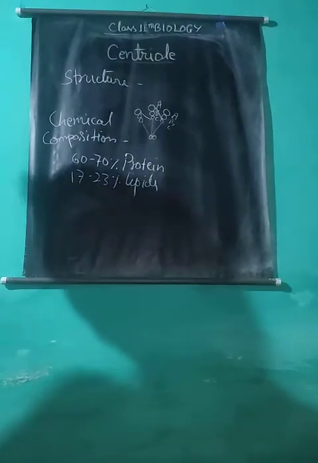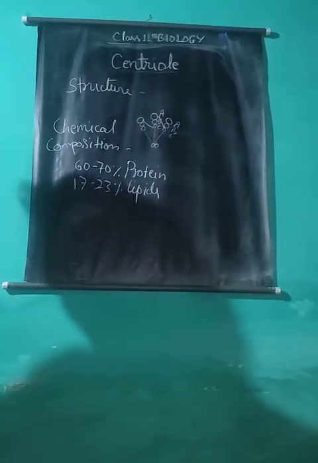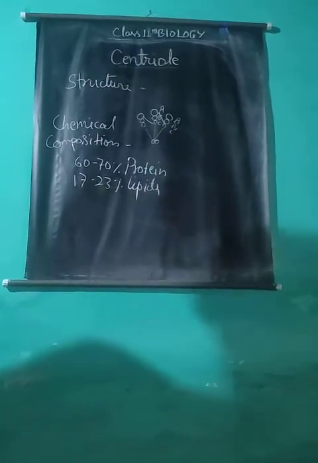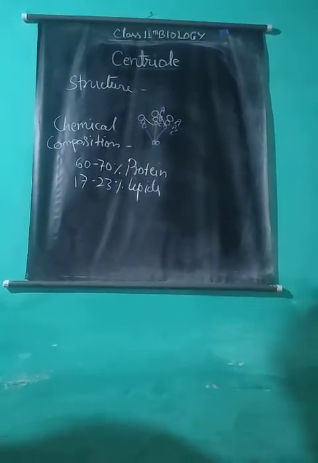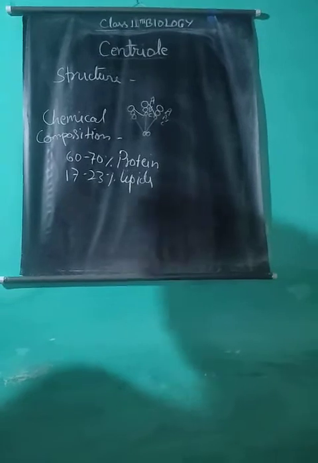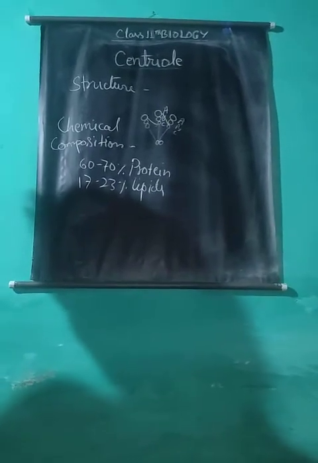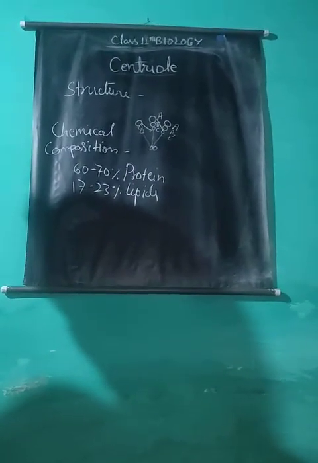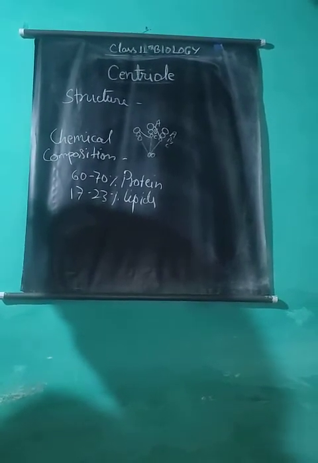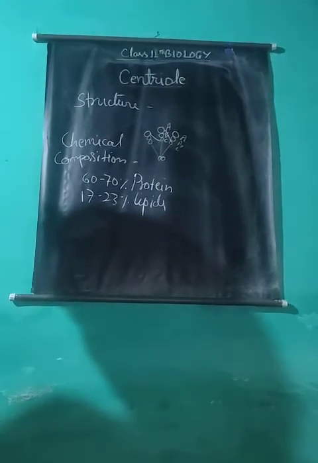Function of centrioles. During cell division, they help in the formation of spindles. These spindles attach around the chromosomes, and by their shortening they pull them to opposite poles. Centrioles serve as foci for the production of new centrioles and basal bodies. Microtubules of cilia and flagella originate and grow from basal bodies.